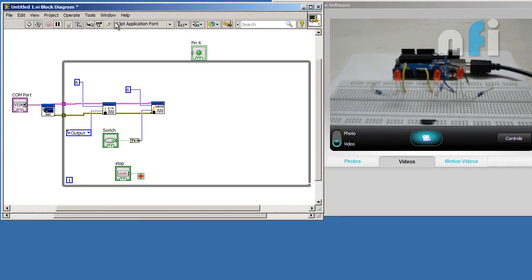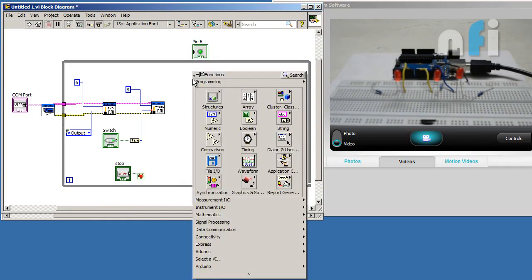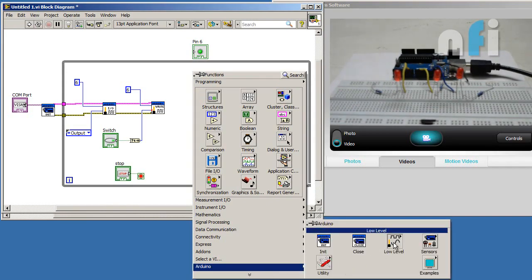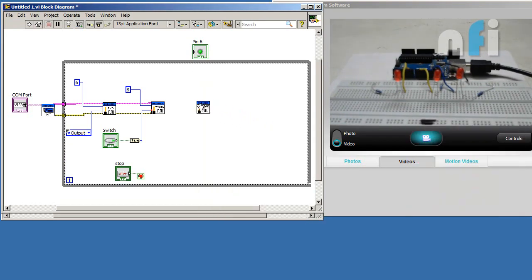Now I want to turn on this LED virtually. Right click on it, go to low level and select digital read pin. Connect your Arduino resource and error out. Here's my digital pin, which is pin number 6. Now if our value is 1, then my LED should turn on.